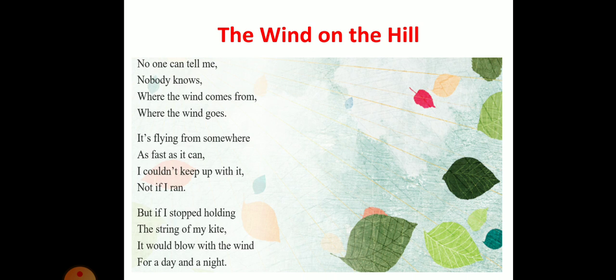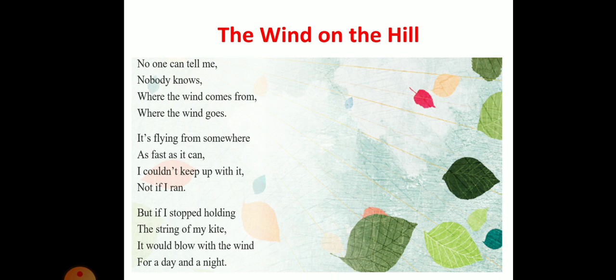So children, I stop the poem here only. We have completed till the third stanza. So let me read it once again. In the first stanza, the poet is saying that if I ask someone, they will not be able to answer because they do not know about the wind, from where the wind is coming and where it will go. Then in the second stanza, he is talking about a thing which is flying up in the sky at a greater pace because of the pressure of the wind, and even if he runs, he cannot match up. And in the third stanza, he is revealing that he was talking about the kite.